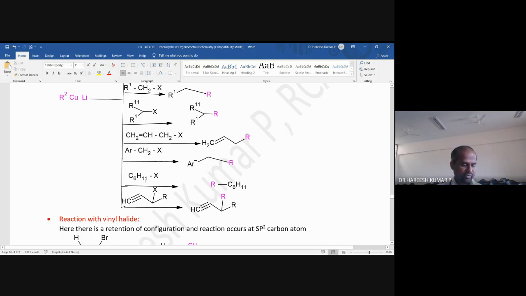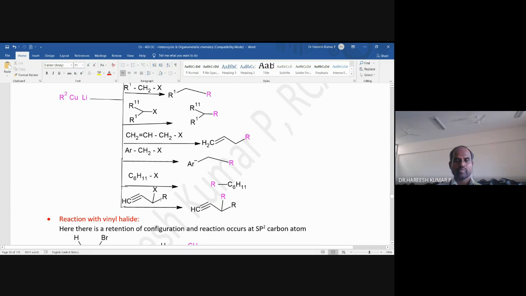C6H11 means cyclohexyl group, more particularly the halogen containing one, so cyclohexyl halide. The halide attached to a cyclohexyl group can be replaced with the R group of the lithium dialkyl cuprate, forming a cyclohexyl alkyl compound.